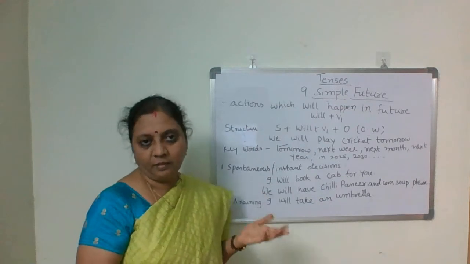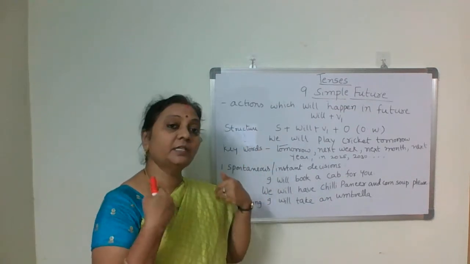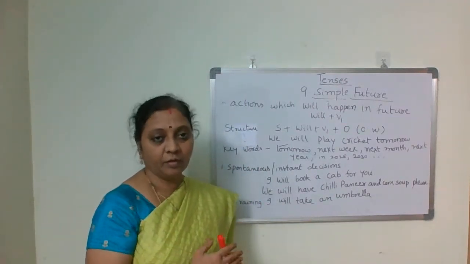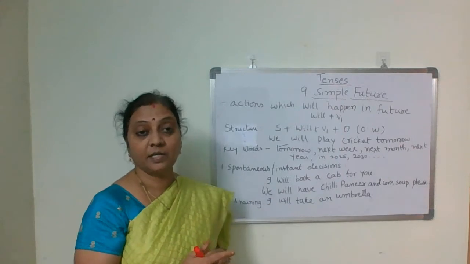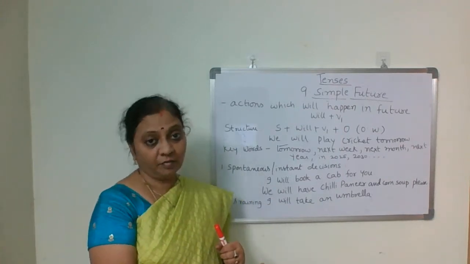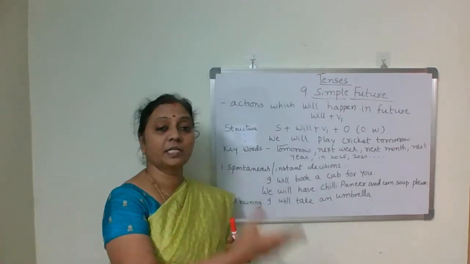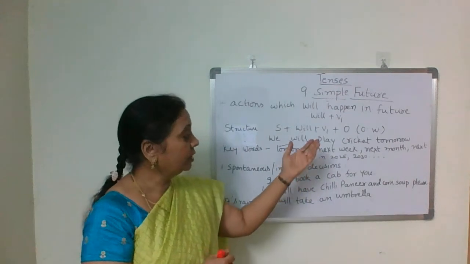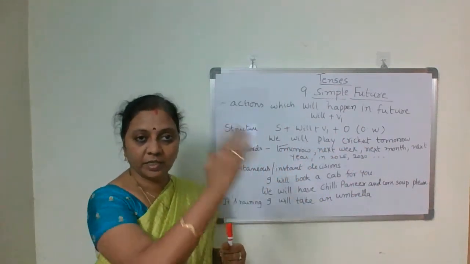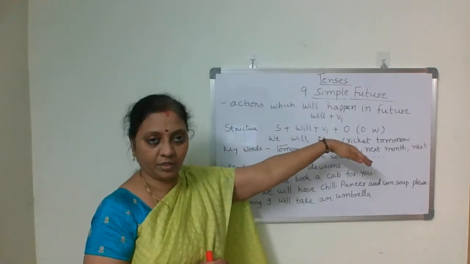Simple future, by name itself, talks about actions that will take place in the future, that will happen in the future. The keywords here are tomorrow, after half an hour, the day after tomorrow, next week, next month, next year, or in 2025, 2030, 2035, and so on. So, actions that will take place in the future.